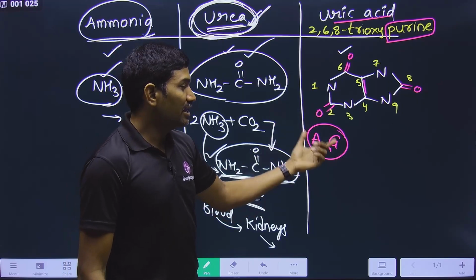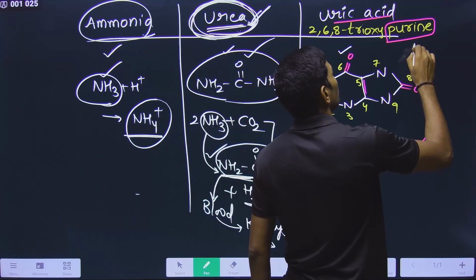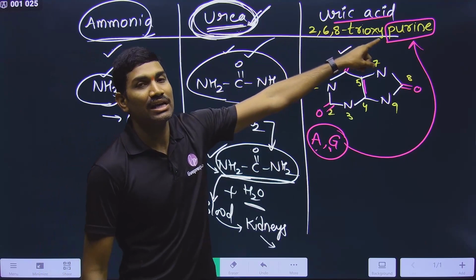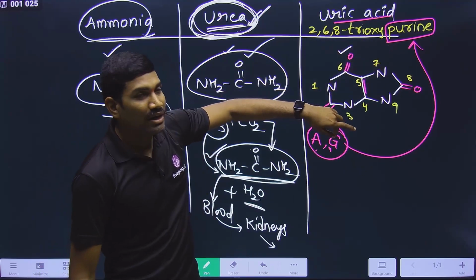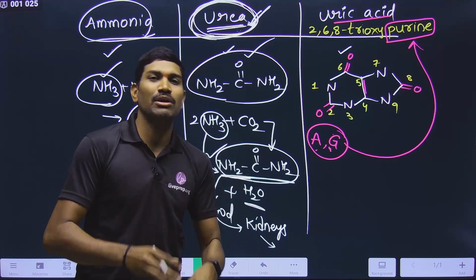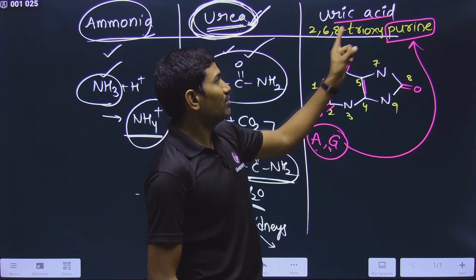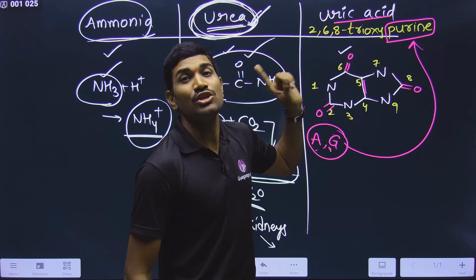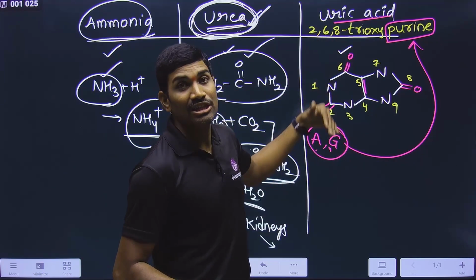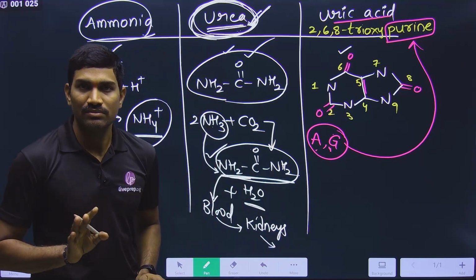Adenine and guanine are the purines that we already studied in molecular basis of inheritance and even in biomolecules. And these purines form the waste material called uric acid. So please remember, there is a relation here. In this way also they can ask this question. Clear?